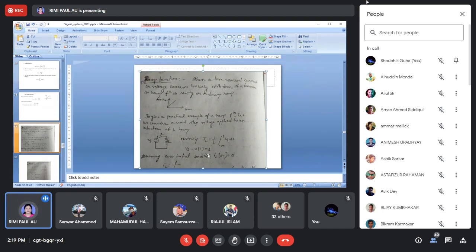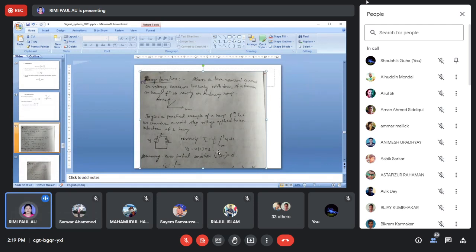So you can write down this equation and solve this problem. You will get t by L. Just check once that you are getting t by L or not. Draw this figure, write the equation, and put Vs equal to u(t) equal to 1.